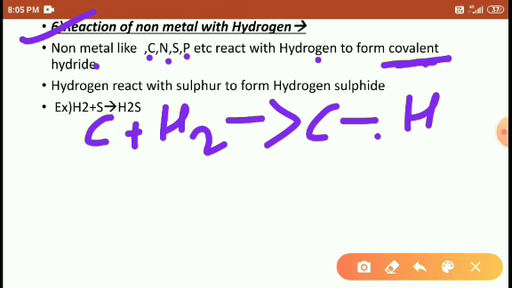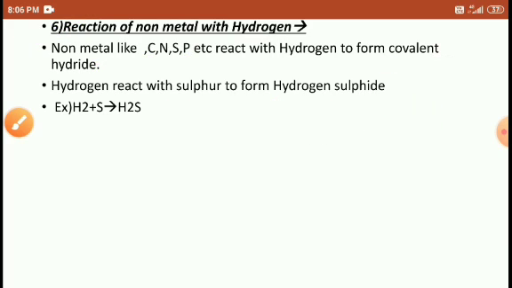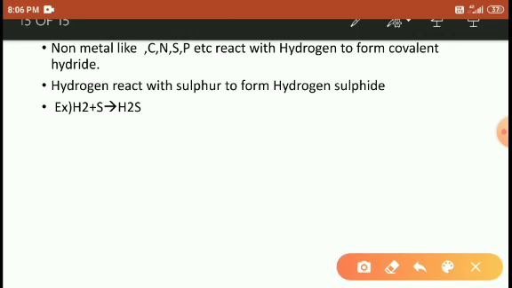What is a covalent bond? We will discuss it in the next topic, students. Sulfur with hydrogen forms hydrogen sulfide. The bond present between these species is covalent. That's why it is a covalent hydride. So hydrogen reacts with sulfur to form hydrogen sulfide. Look here, H2 reacts with S to form H2S.